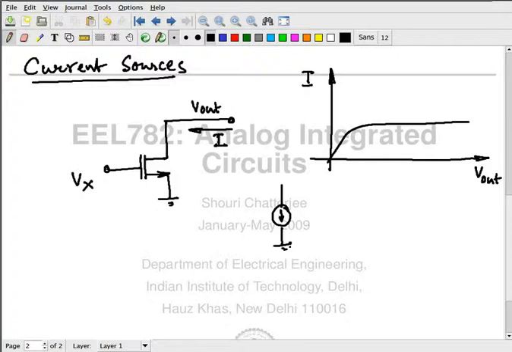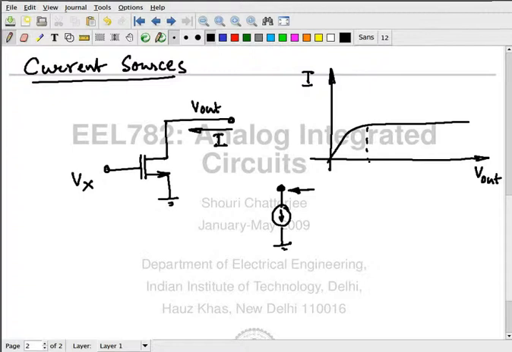Yes, as long as this voltage is greater than some value over here, which you are claiming is equal to VGS minus VT. Fine, fantastic.